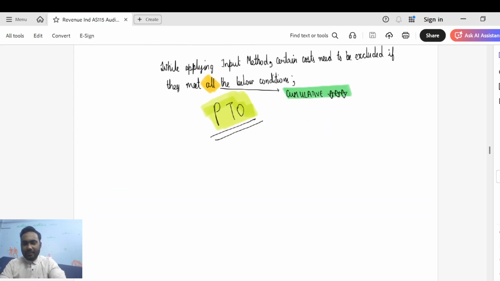Next, by applying the input method, certain costs need to be excluded, guys. There is a very beautiful illustration in your ICAI study material in relation to a lift contract, where a company constructs a lift and installs the same. So you can check out the illustration. There are certain costs that need to be excluded. You will get clarity while checking out the illustration.